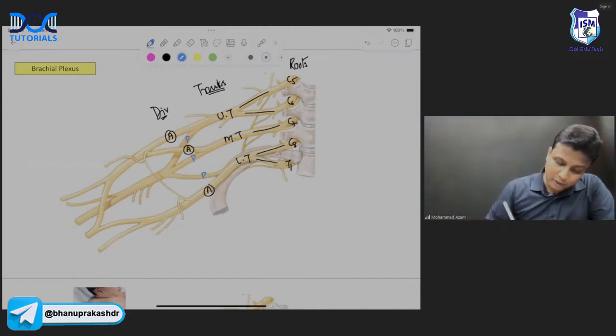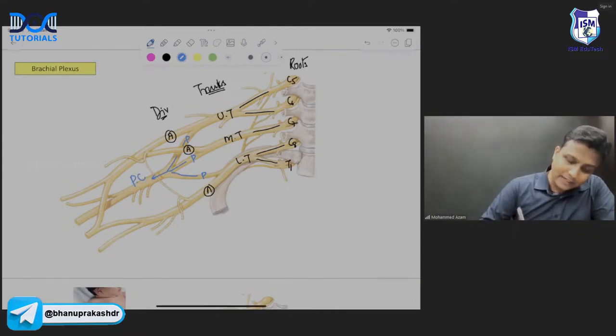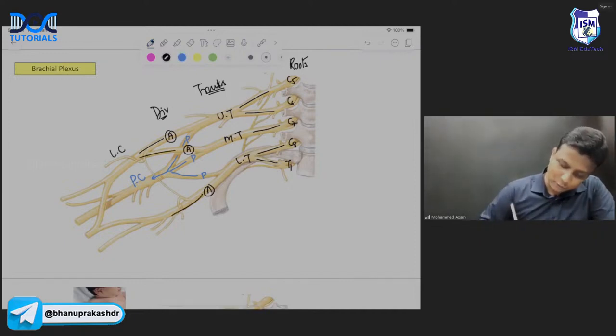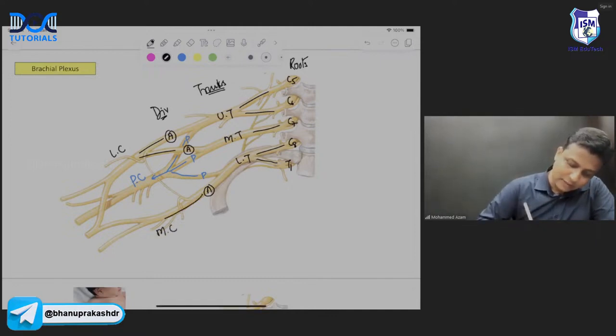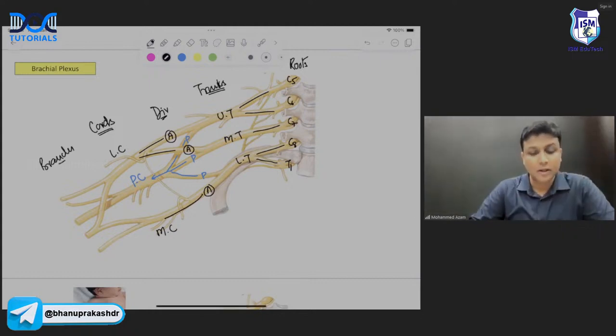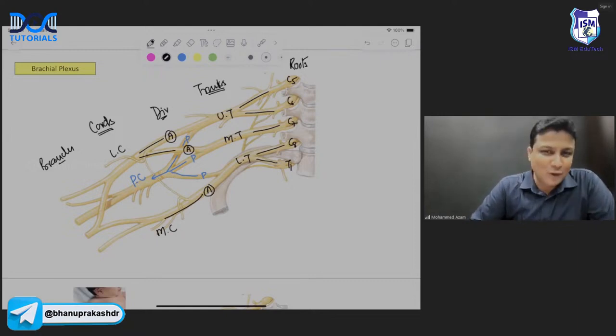And now, my dear doctors, combine all the 3 posterior divisions together, it is going to form posterior cord. The anterior division of the upper trunk and the middle trunk will combine to form lateral cord. And the anterior division of lower trunk will continue as medial cord, sir. So in total, how many cords do you have? 3 cords. And finally, the cords are going to give rise to branches. And you know those well, branches, LML, M4U, ulnar, and all those things.